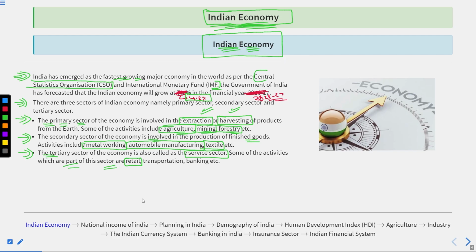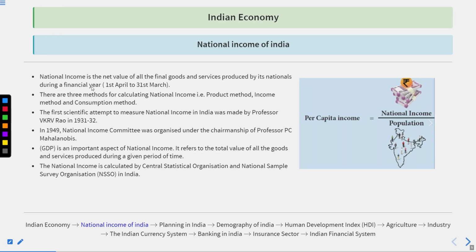No. They are just purchasing things from those who produced them, and then selling them to end consumers or intermediate consumers with some profit margin, and that's how they earn. Transportation, like carrying you from here to there, they charge a fee, that is their livelihood. Banking and all. Okay, these are the sectors of the economy.